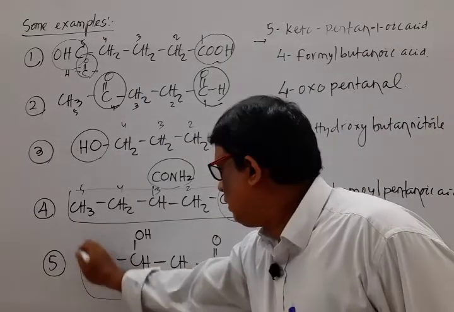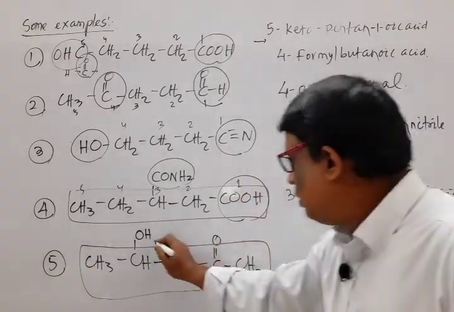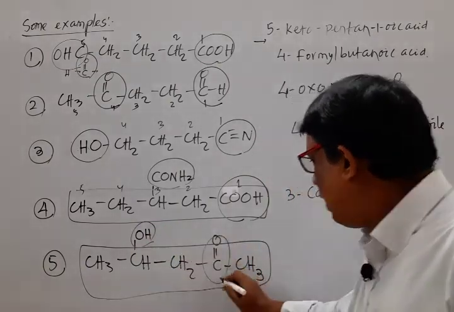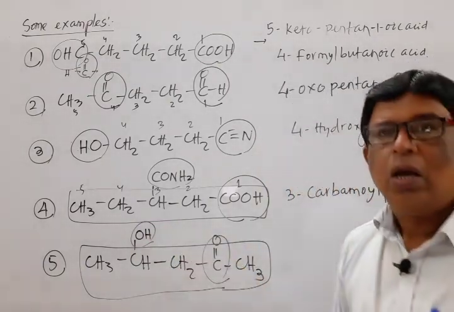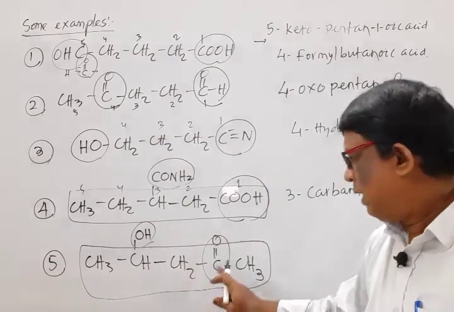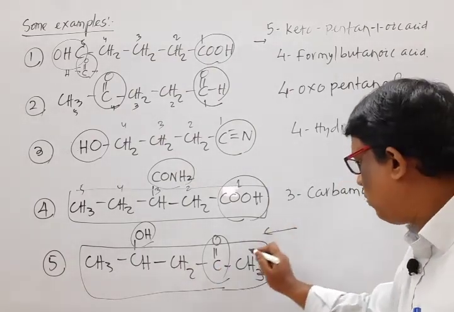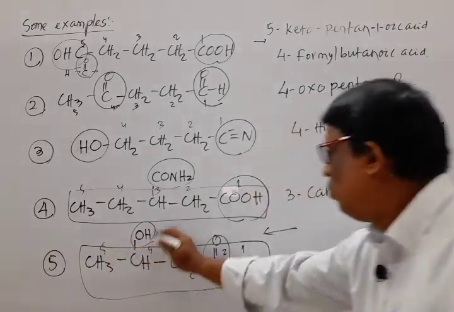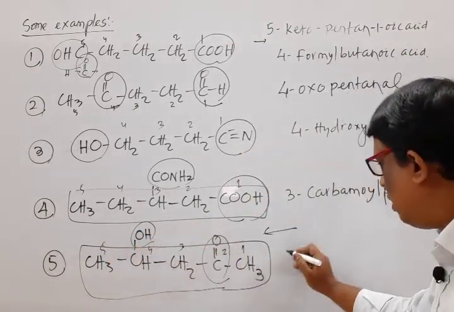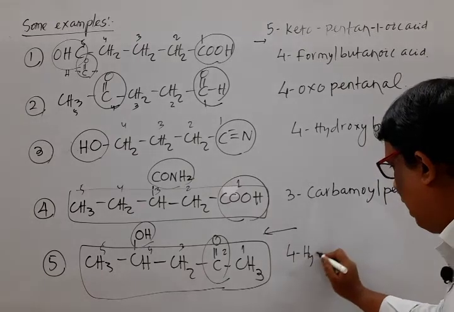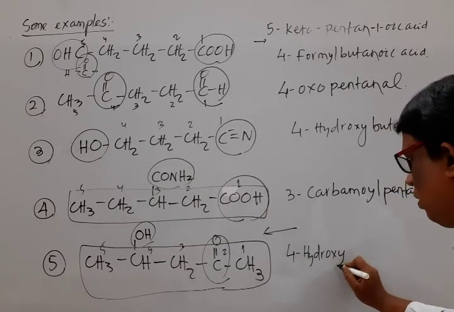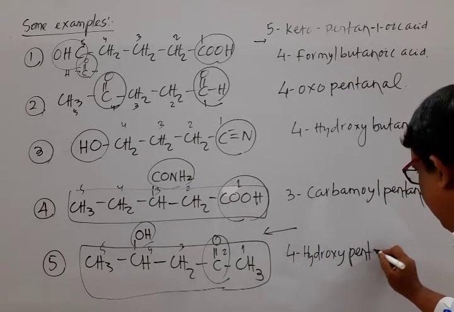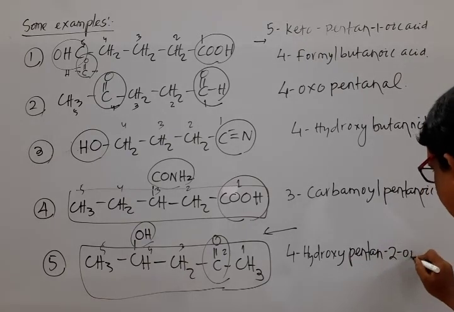It is the main chain. Two functional groups are there. One is ketone and one is alcohol. On the basis of the priority table, ketone is more powerful. So numbering from right to left, 1, 2, 3, 4, 5. The 4 position is attached to alcohol. So it is 4-hydroxy pentane 2-one.